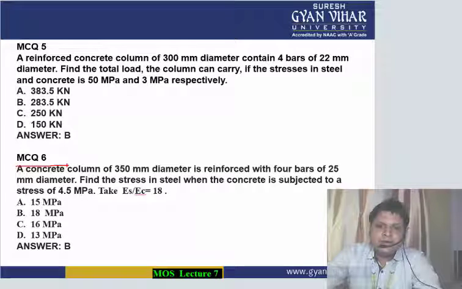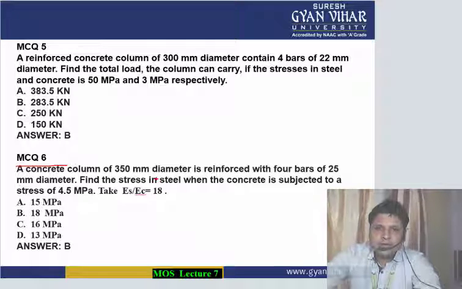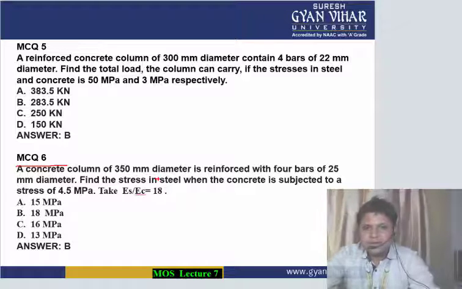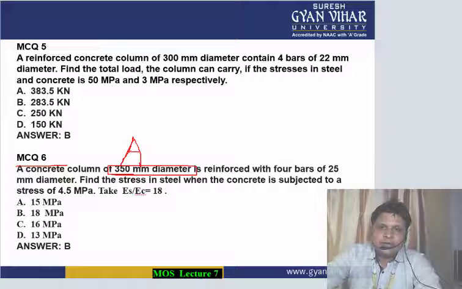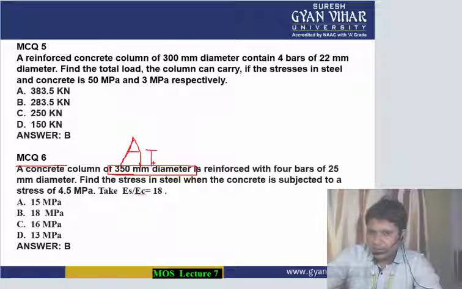A concrete column of 350 mm diameter is reinforced with 4 bars of 25 mm diameter. Find the stress in steel when the concrete is subjected to a stress of 4.5 megapascal. Again the same thing, total area you will calculate. How will you calculate? The diameter of the column is given to you. From this you will calculate the total area, pi d square by 4, where d will be 350 mm.